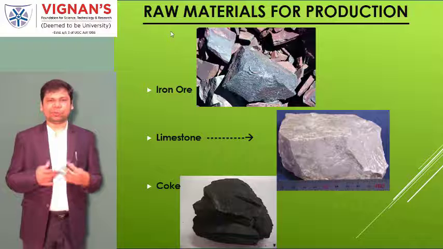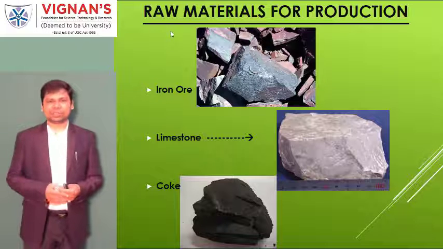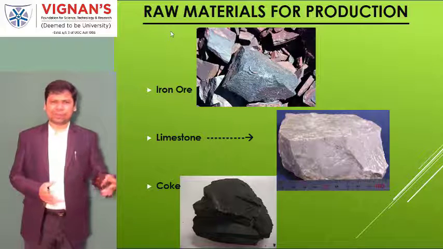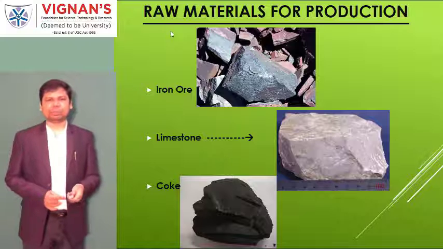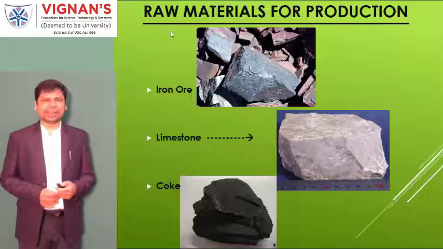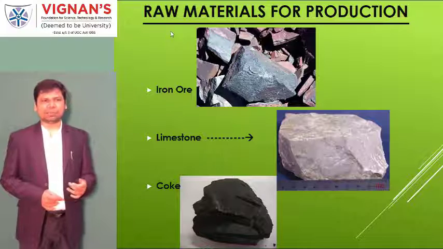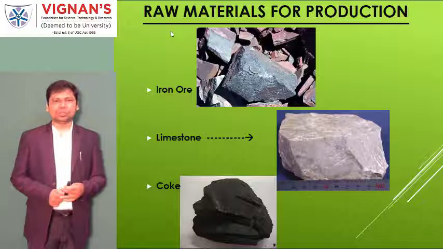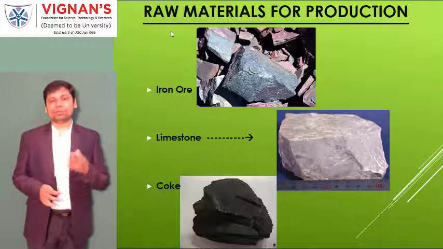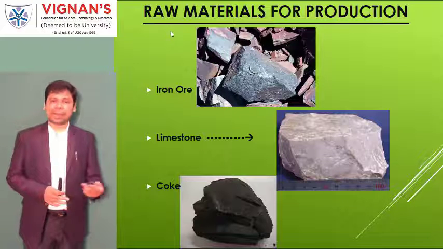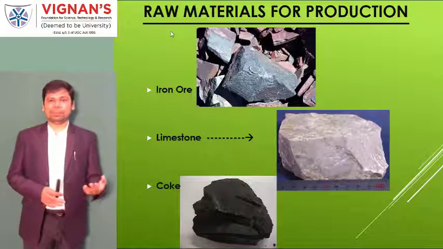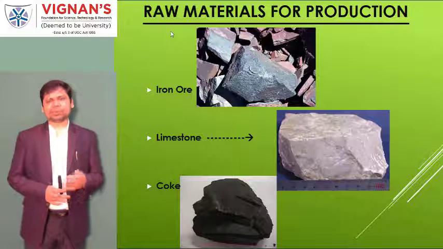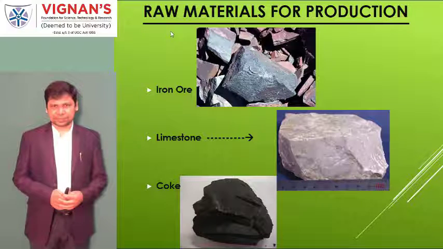Our raw materials for iron and steel production may be general, and there are many varieties, but from these pictures it may be iron ore, limestone, and coke. All these three combinations we use in a furnace. In a furnace, we are going to heat it. The furnace may be a blast furnace, which is the most famous one. Most of the time we are using the blast furnace.